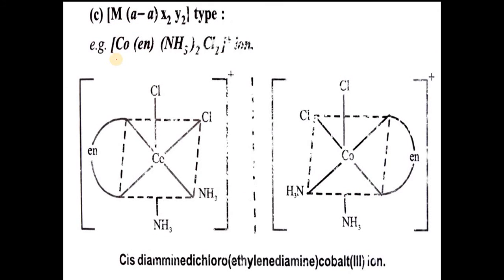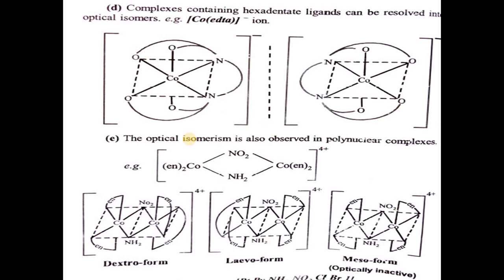Another example, when we take the diamine dichloro ethylene diamine cobalt 3+ ion, in the cis form, cobalt is surrounded by chlorine, ammonia and ethylene diamine. When we take mirror images, they are non-superimposable, so they are optically active in nature. So this is the cis diamine dichloro ethylene diamine cobalt 3+ ion.